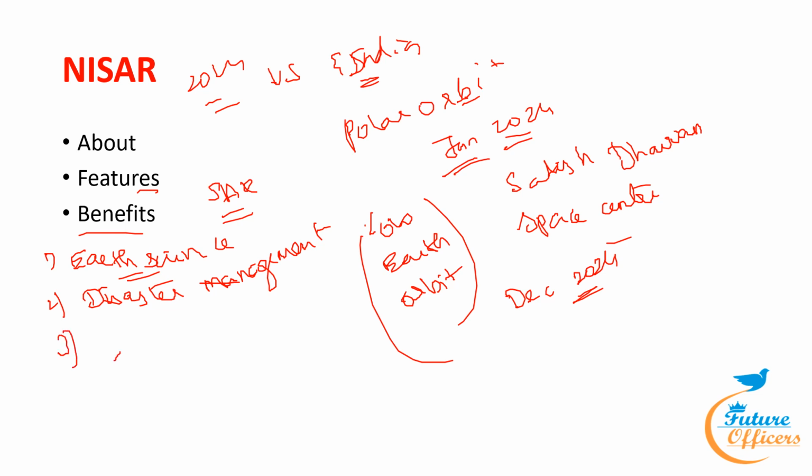Third one, agriculture. Under this, information about crop growth, soil moisture, and changes in land use that NISAR data provides will be used to enhance agricultural management and food security. Fourth, infrastructure monitoring.